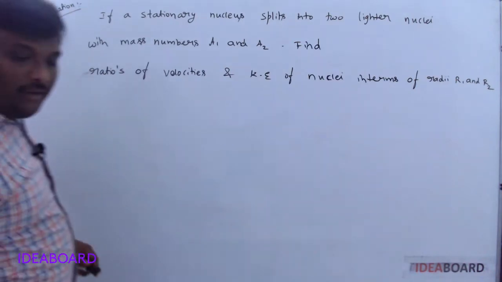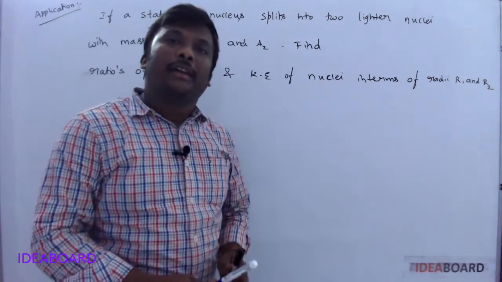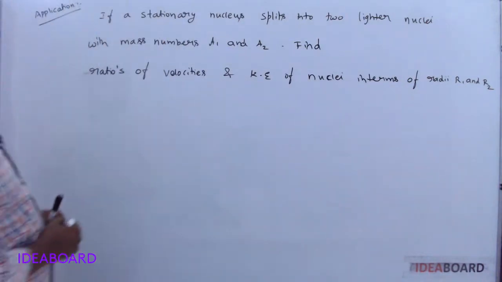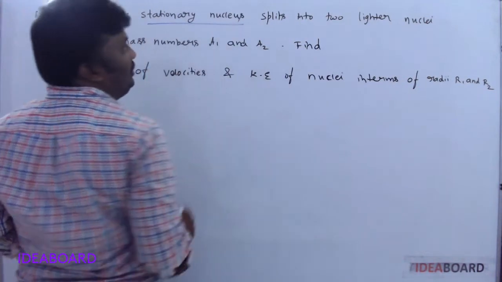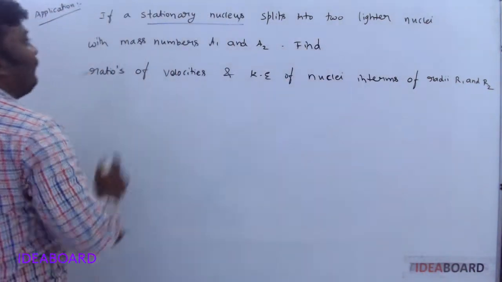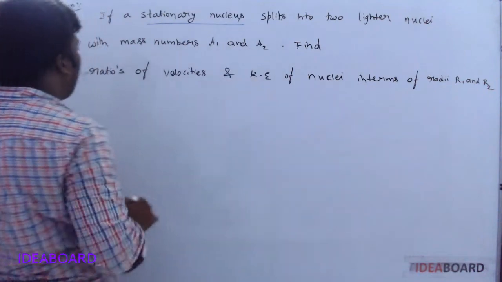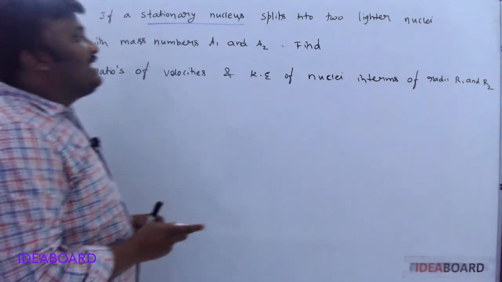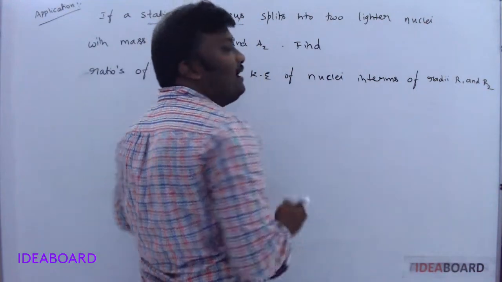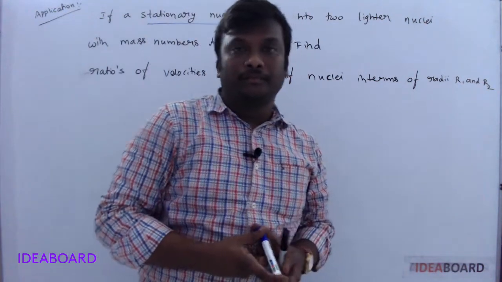Let us see one application related to the radius of the nuclei. If a nucleus, initially stationary, splits into two lighter nuclei with mass numbers A1 and A2, find the ratios of velocities and kinetic energies of the lighter nuclei in terms of the radii R1 and R2.